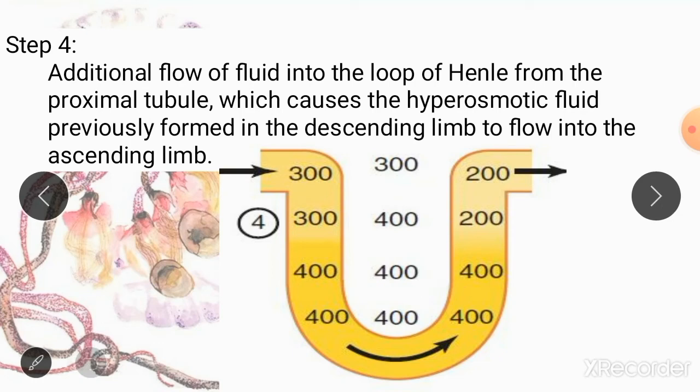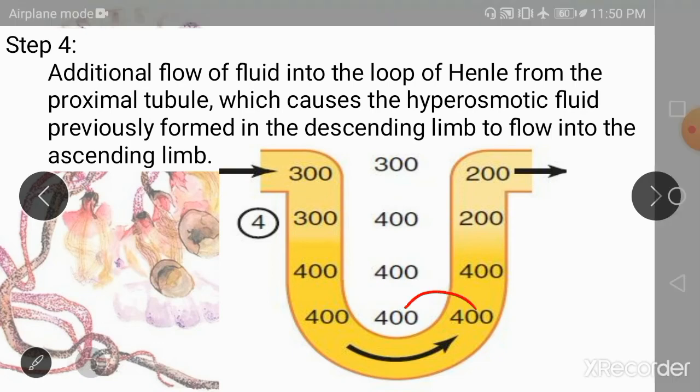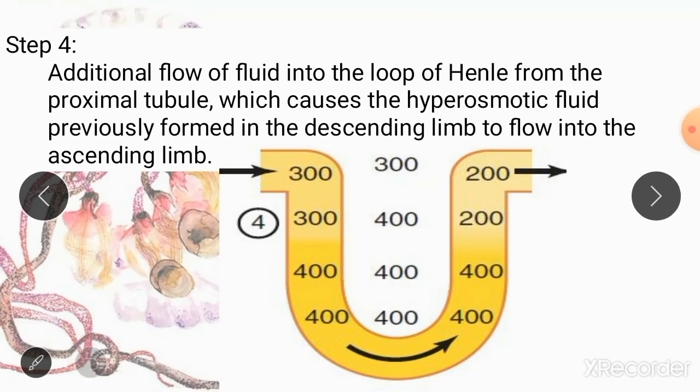So if the nephron pumps out 100 milliosmoles, this is going to result in 500 milliosmoles in the renal medulla and 300 milliosmoles within the nephron. So here you can see there is a difference of 200 milliosmoles between the renal filtrate, or the fluid present in the nephron, and the interstitium.